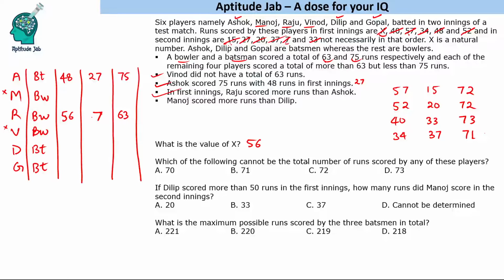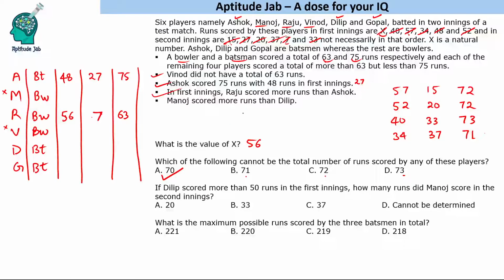Which of the following cannot be the total number of runs scored by any of these players? We know 71 is a possible total, 72 is a possible total, 73 is a possible total, 70 is not possible. Okay. If Dilip scored more than 50 runs in the first innings, how many runs did Manoj score in the second innings?